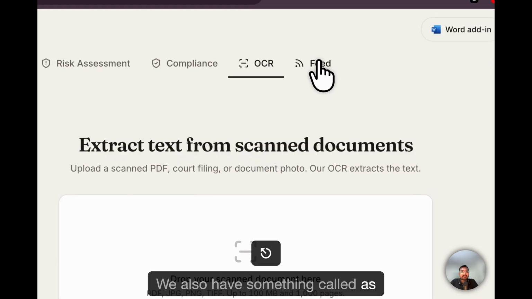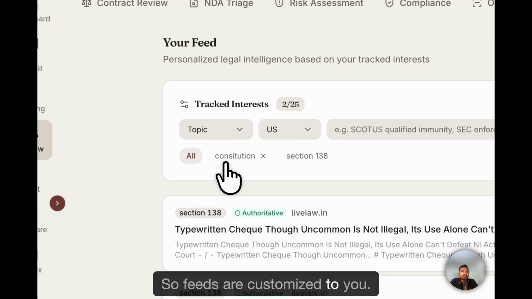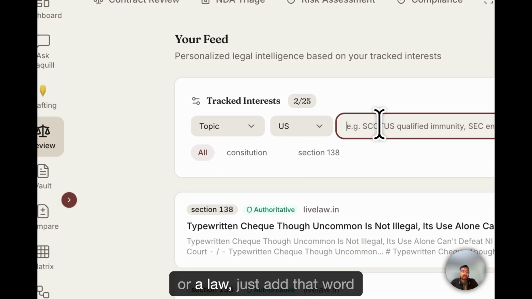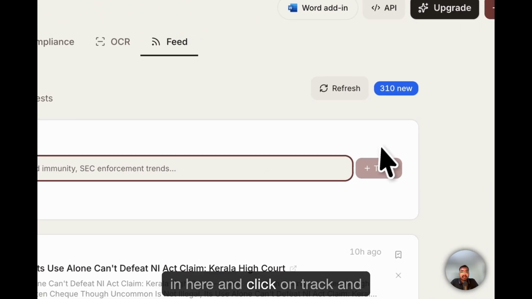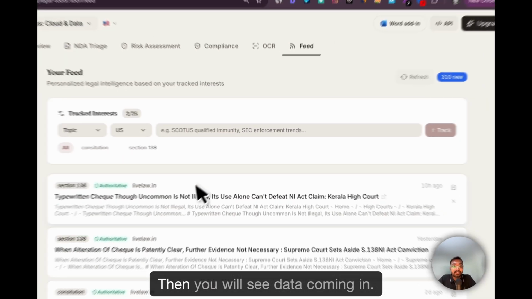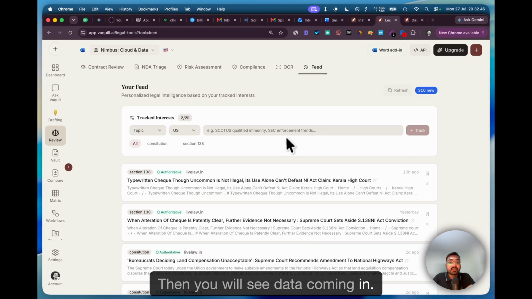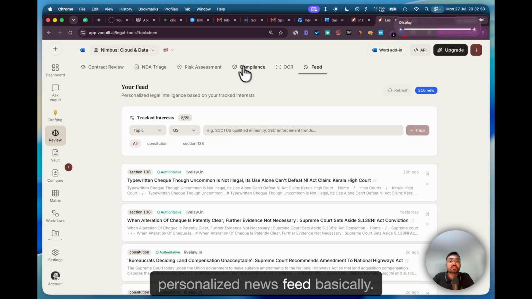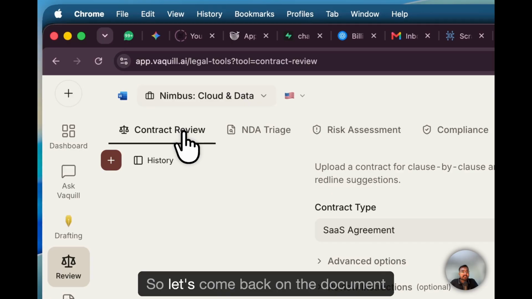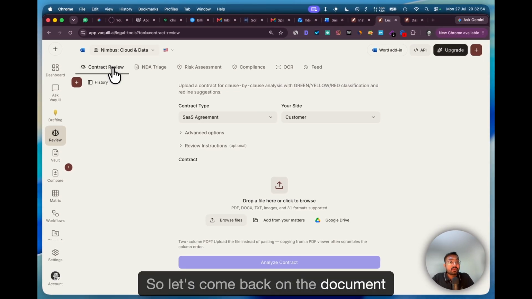We also have something called feeds. So feeds are customized to you. If you want to track a keyword or a law, just add that word in here and click on track, and I'll just refresh it here. Then you will see data coming in, and basically this is your personalized news feed. So let's come back to the document review side.